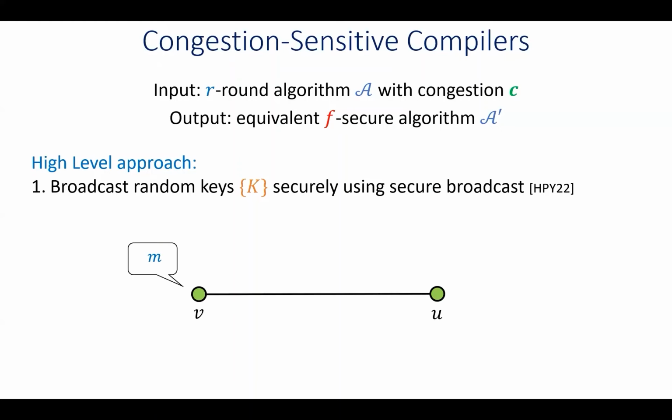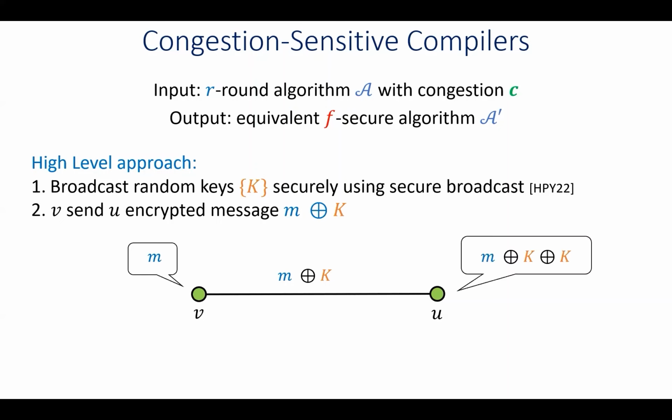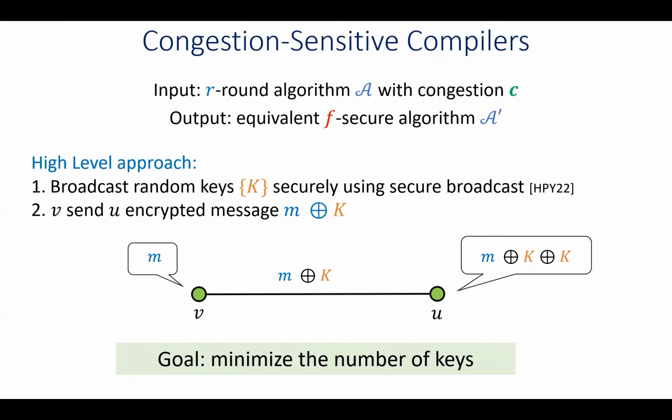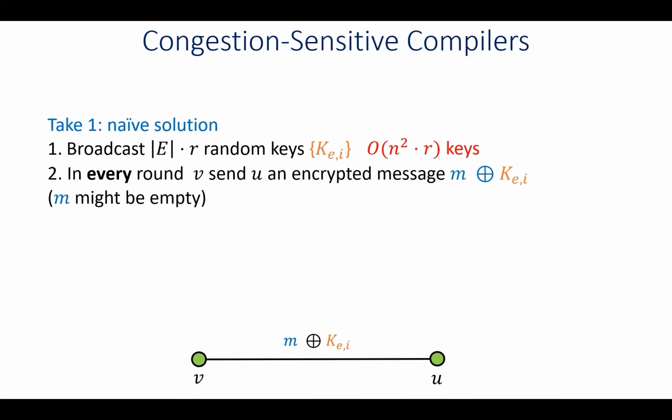And then in each round, when V wants to send some message M to a neighbor U, V is going to choose one of the random keys that we broadcast, XOR it with the message, and send it over the edge. Then in order to retrieve the original message M, U can XOR what it received with the same random key and get the message that V sent. And our goal is going to be to minimize the number of random keys that we need to broadcast securely. And we'll do this in steps.